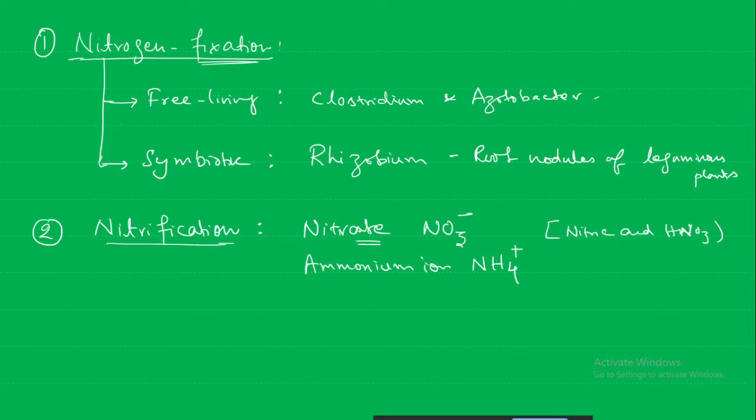Or nitrite also is possible. Nitrite will be NO2 minus, with a single negative charge. The charge will not change, just one oxygen less. So these are the common forms of nitrogen that can be absorbed by the plant.